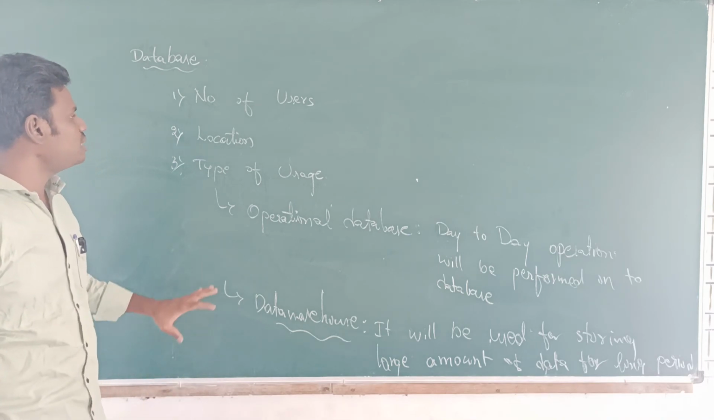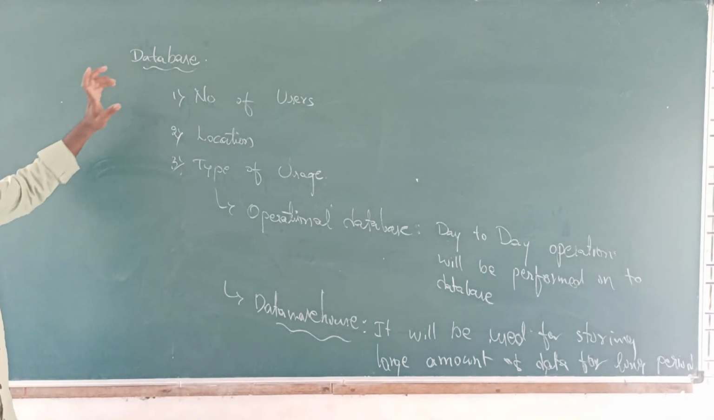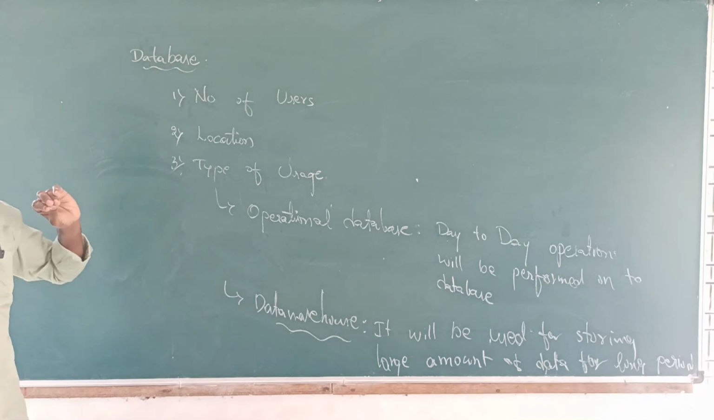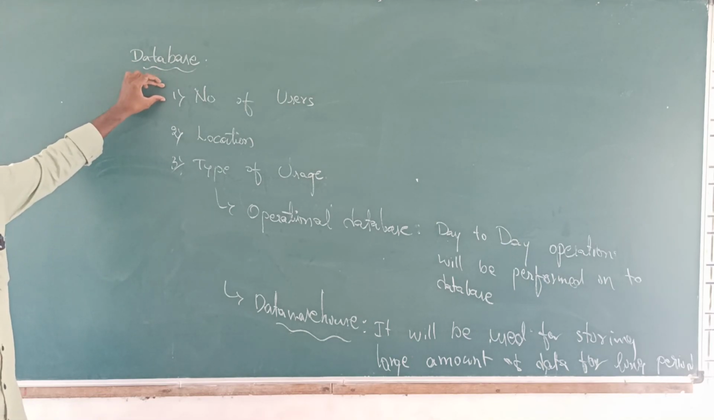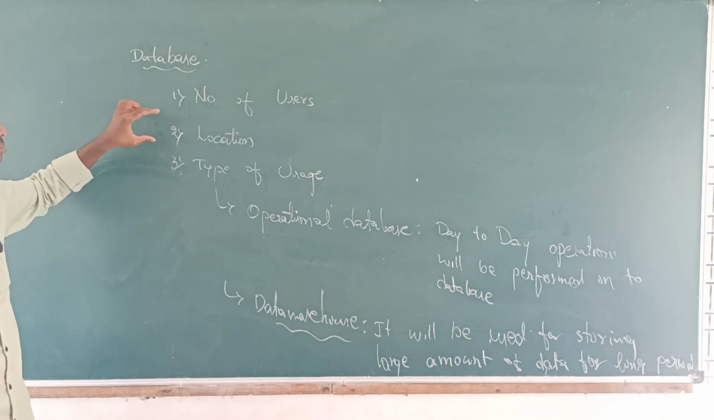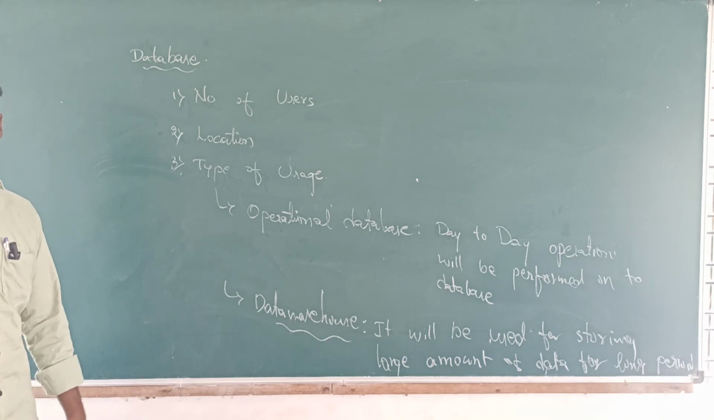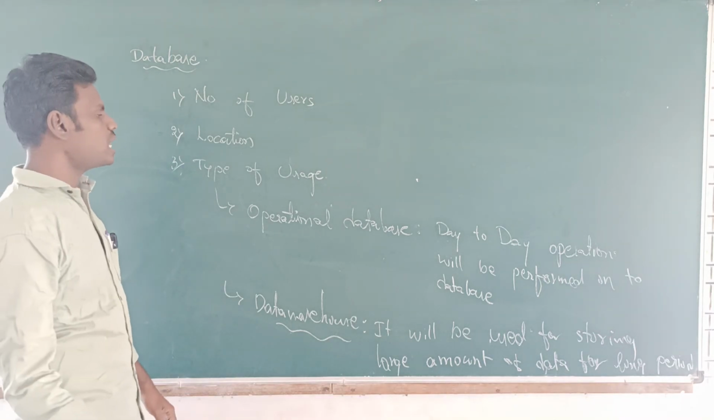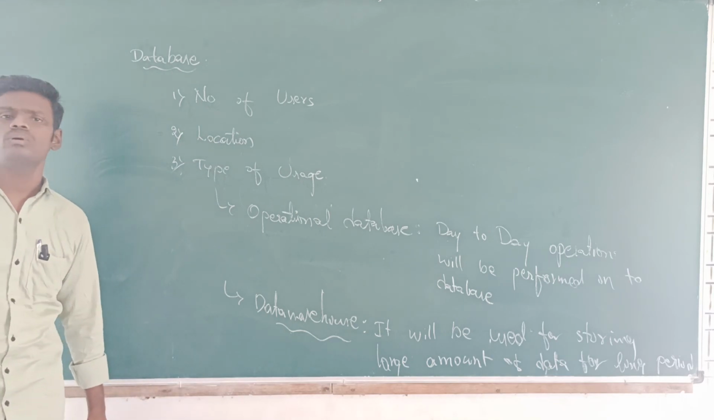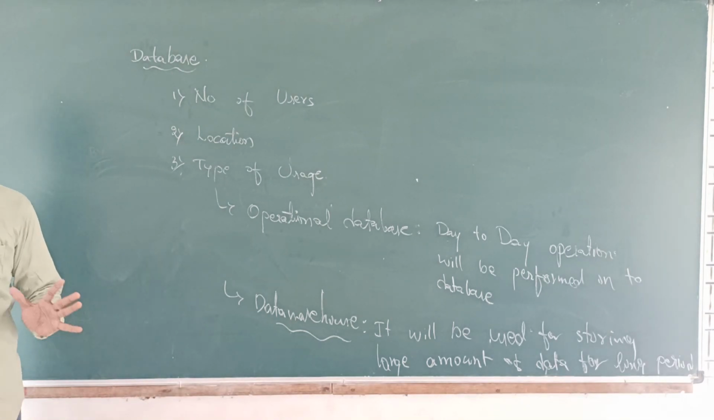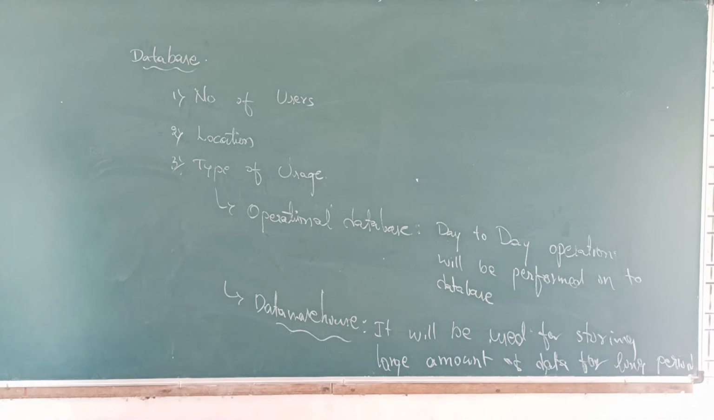This is how we utilize databases, and we are categorizing them based on the number of users, based on location, and based on the type of usage, so that you have clarity on how we categorize them. We will also have types of databases like hierarchical databases. Those will be explained based on the SQL concepts that we will discuss in our upcoming lectures. That's it for now. See you in the next one.